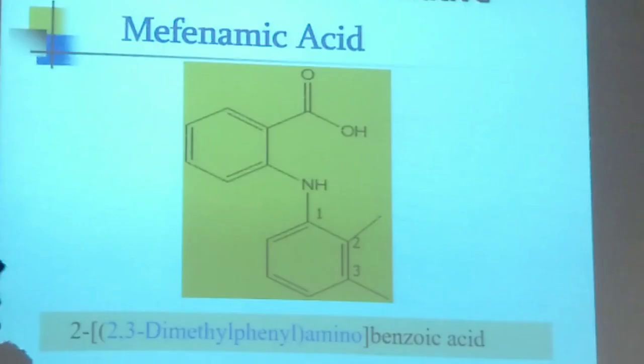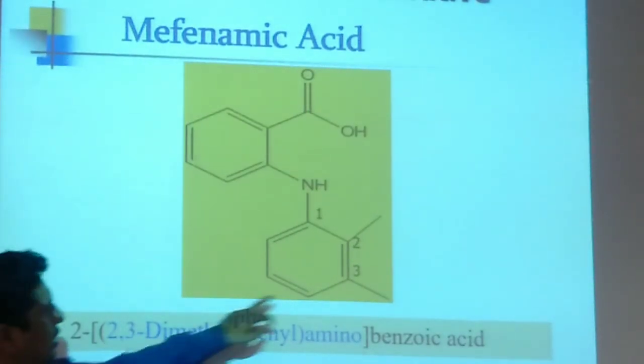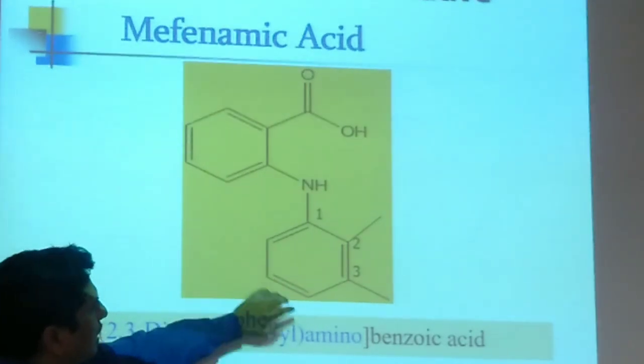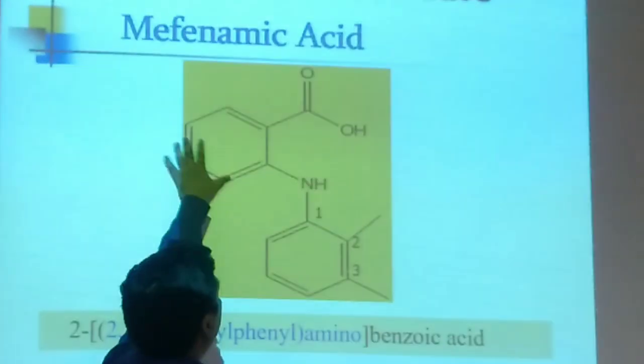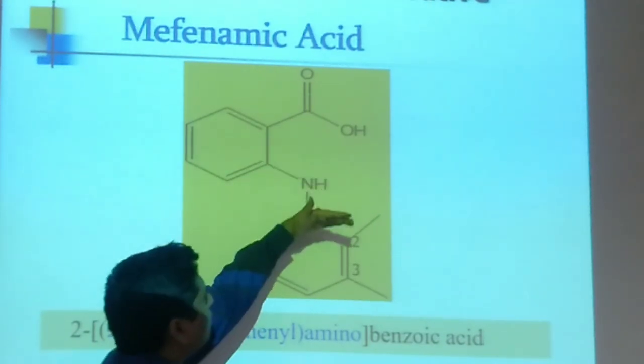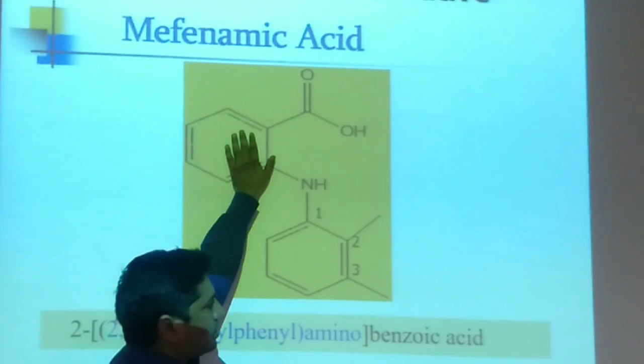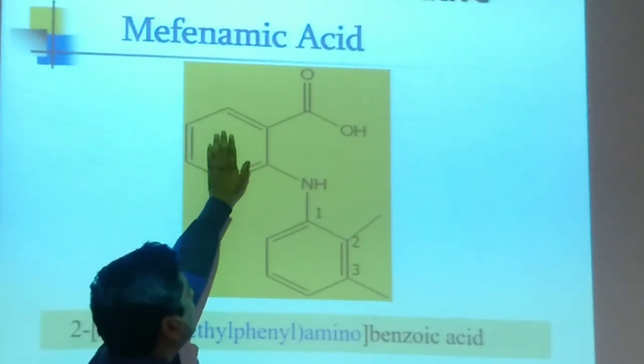Structurally, according to the IUPAC system of naming, because two rings are present, it is named 2,3-dimethyl phenyl group, that is phenyl group, that is amino group, and that whole group is benzoic acid. If you bifurcate it, that group is aminobenzoic acid, or you can say anthranilic acid.